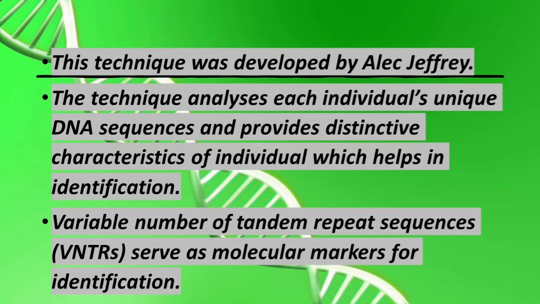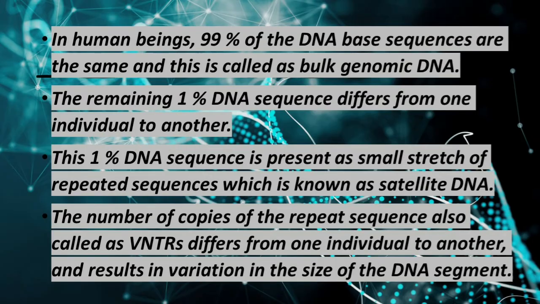Then variable number of tandem repeat sequences serve as molecular markers for identification. It is shortly called VNTRs. In human beings, 99% of the DNA base sequence is the same, and this is called bulk genomic DNA. The remaining 1% of DNA sequence differs from one individual to another.